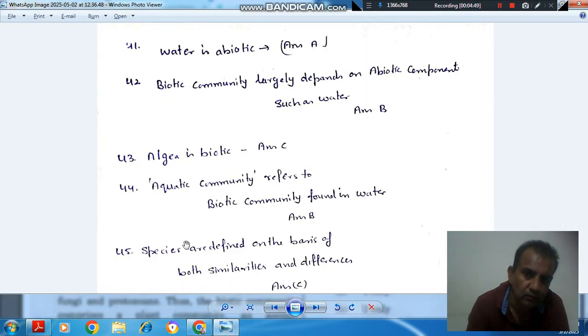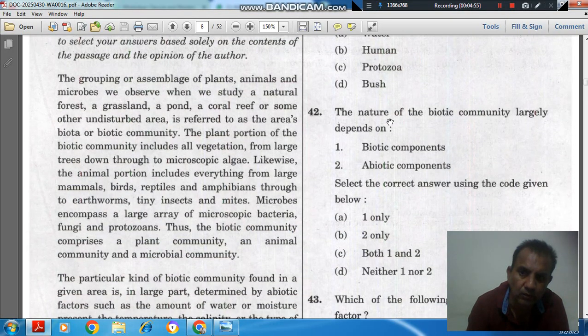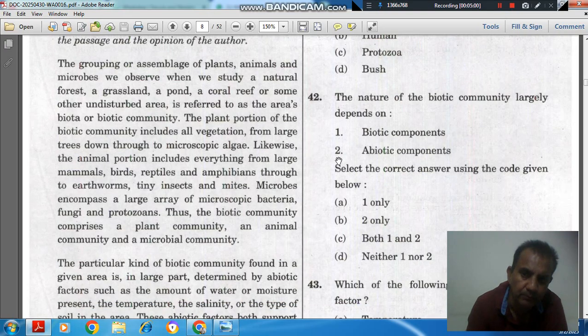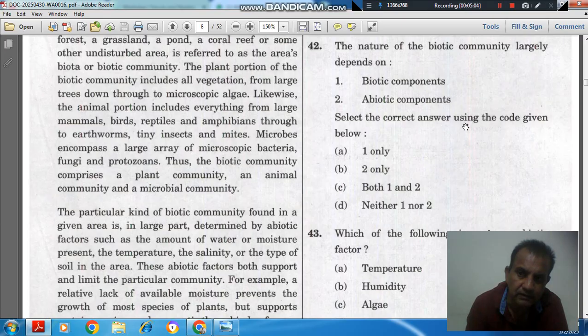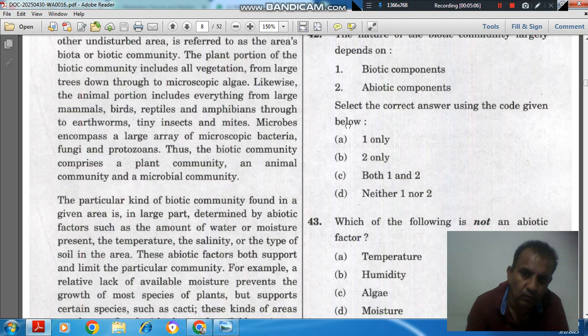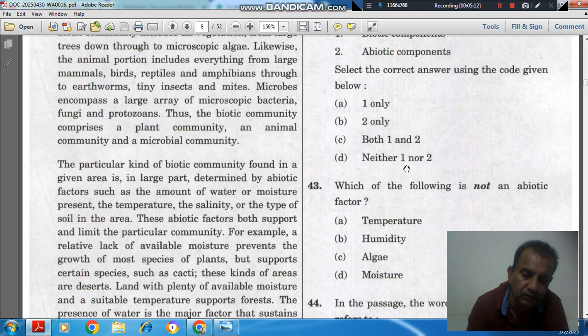So the answer is option A. Water is abiotic. Answer is option A. Next: the nature of biotic community largely depends on 1, biotic component, 2, abiotic component. Select the correct answer using the code given below. Option A 1 only, option B 2 only, option C both 1 and 2, option D neither 1 nor 2.